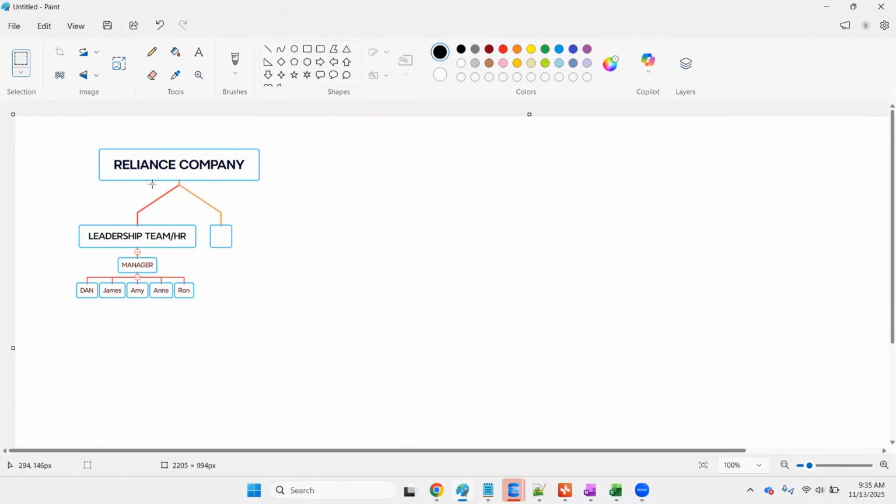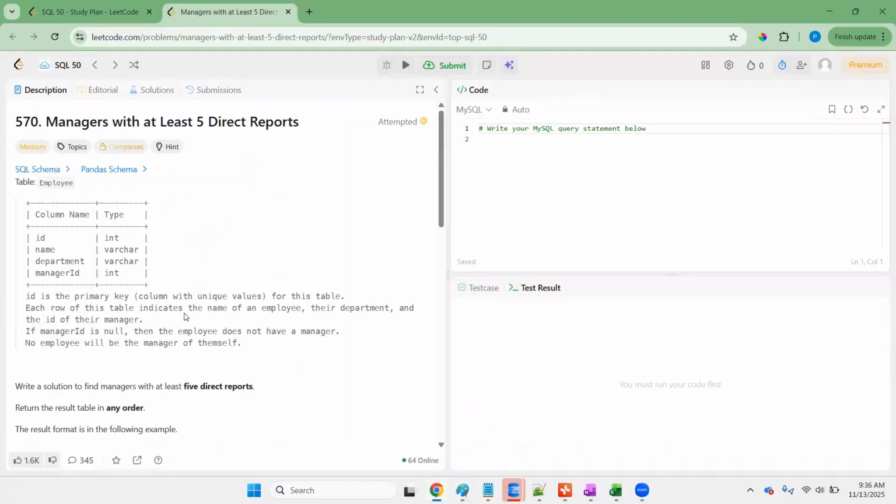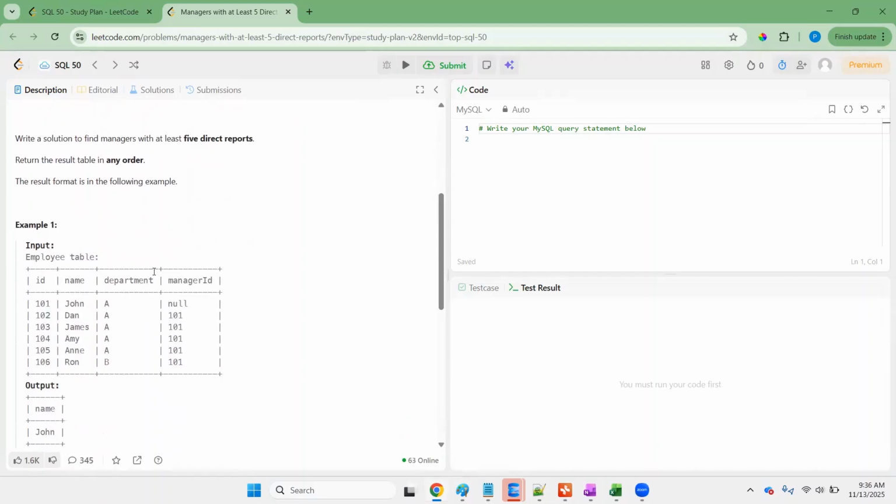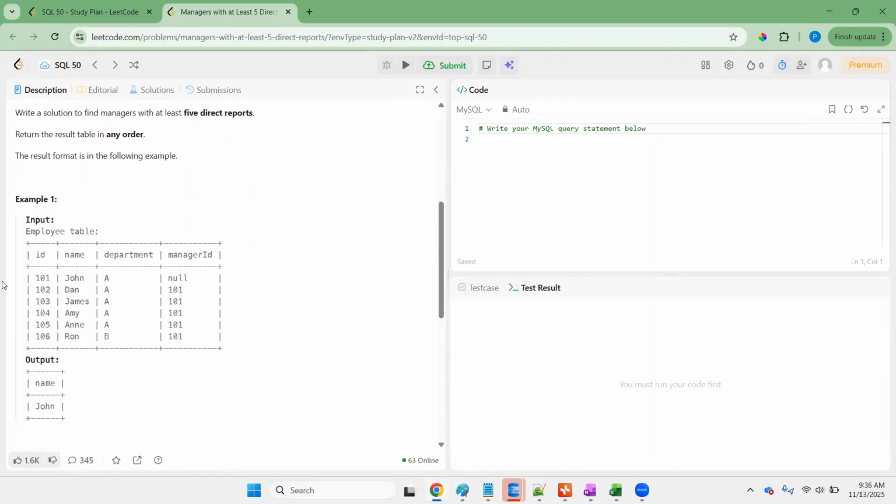So each employee might be in the leadership team or the HR. The employee might be a manager, or an entry-level employee who will tackle major tasks. Okay, so coming to that, they have provided one employee table. Each row describes an employee and also who manages whom.